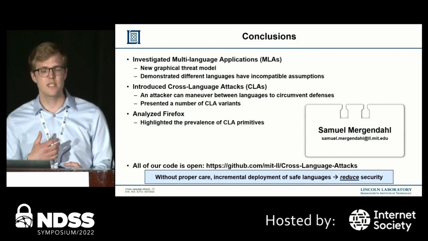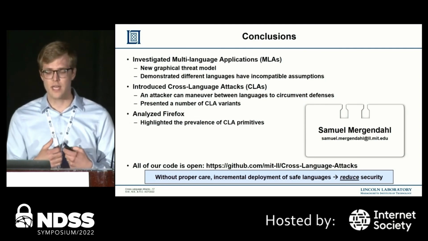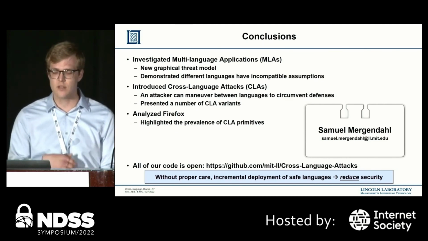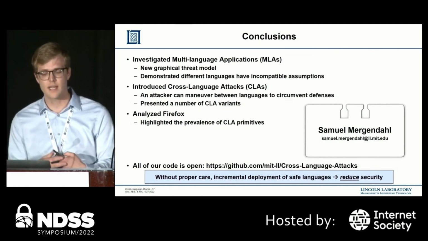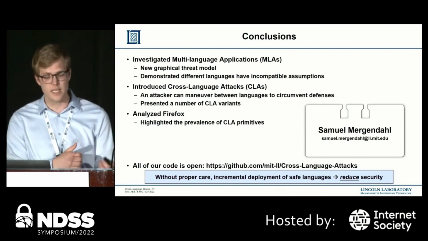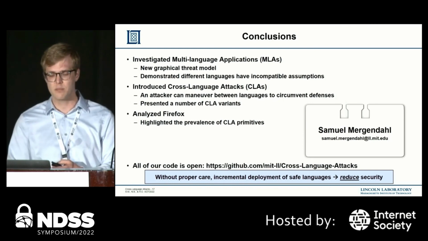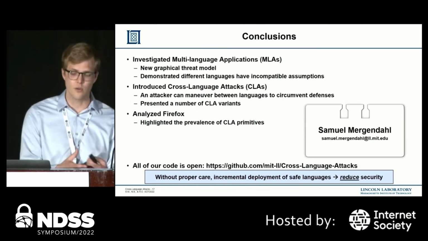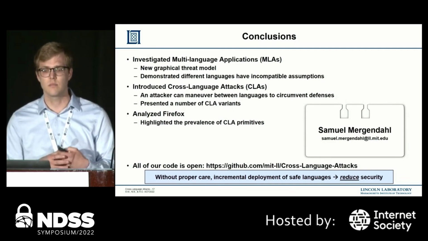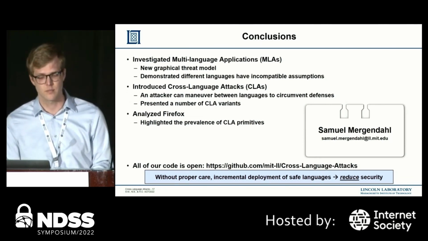In summary, we investigated a new paradigm of multi-language applications where we presented a graphical threat model and demonstrated that many different languages have incompatible assumptions. In particular, these assumptions may lead to variants of our cross-language attacks where an attacker maneuvers between languages to circumvent deployed defenses. Lastly, we demonstrated that many building blocks of CLA actually do exist in real-world multi-language applications, and we distribute all of our code as open source, which includes our evaluation metrics as well as a number of more complex proof of concept code examples that compile real code and show that this is possible. So thank you.